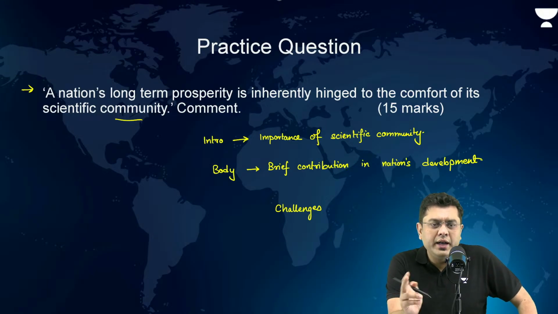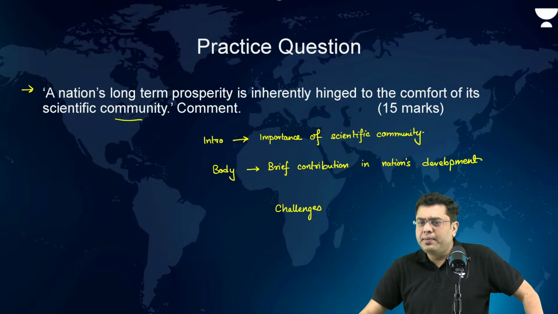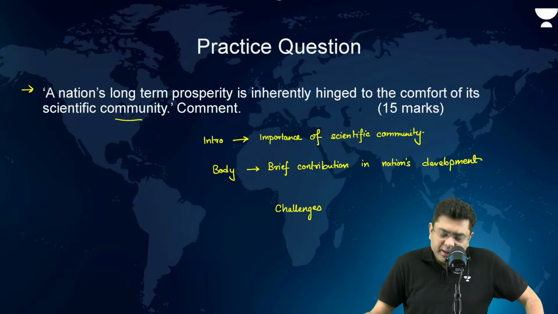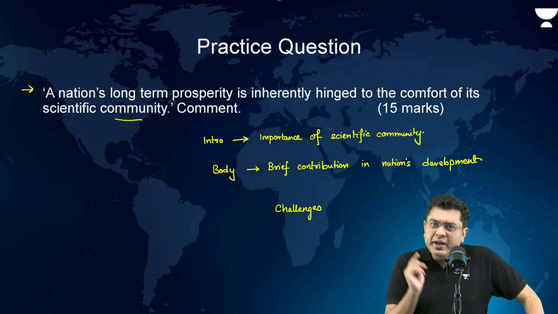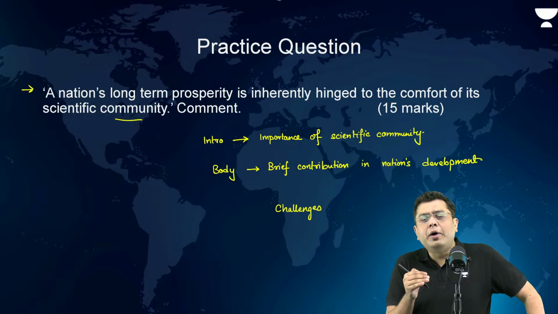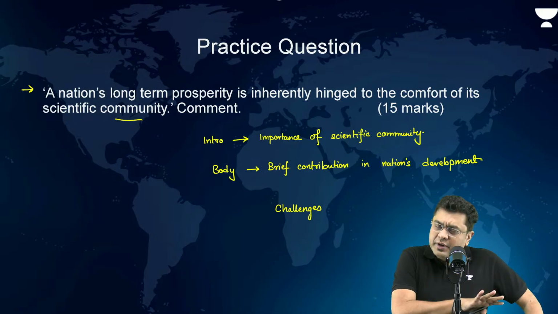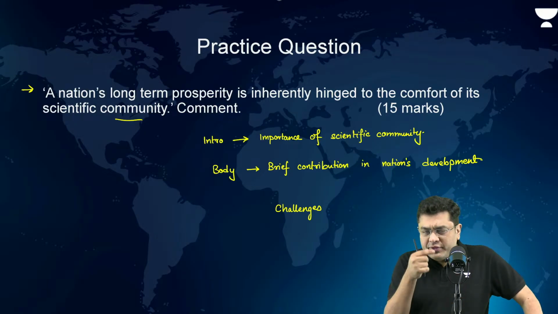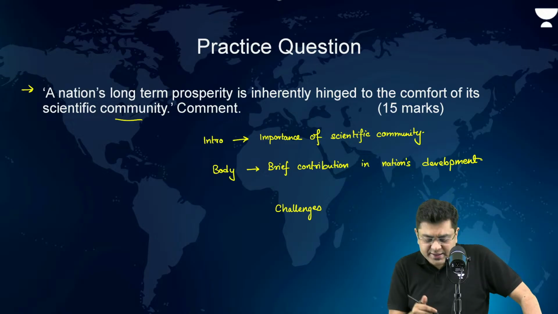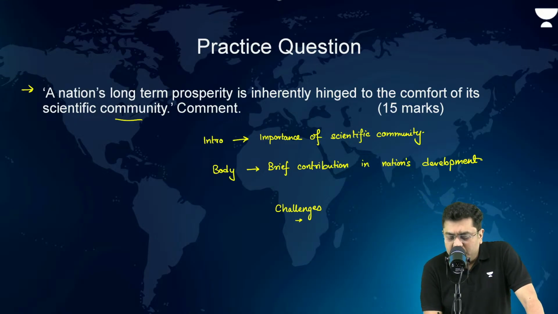I mean, will it be usable there? No, right? So just because invention is there, don't use that. Okay. So before going directly into challenges, talk about the fact that despite all these positive contributions, the scientific community does face certain challenges, and challenges that we have mentioned, list them out.